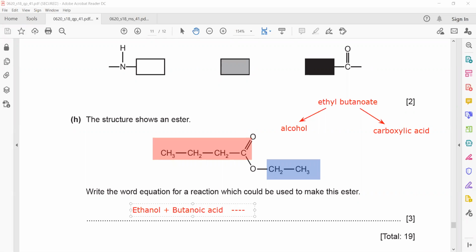Gives ethyl butanoate plus water. Is it clear? This was the last question.